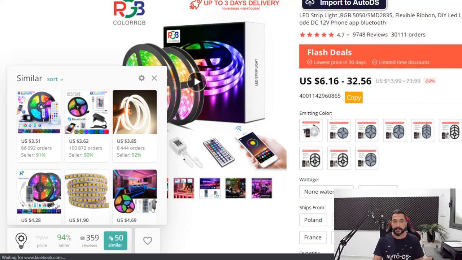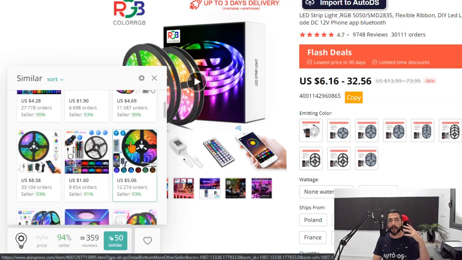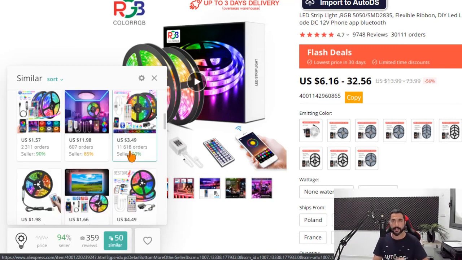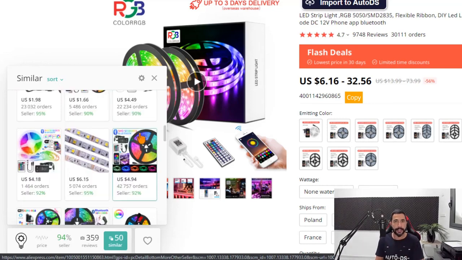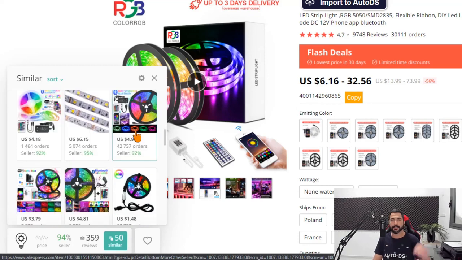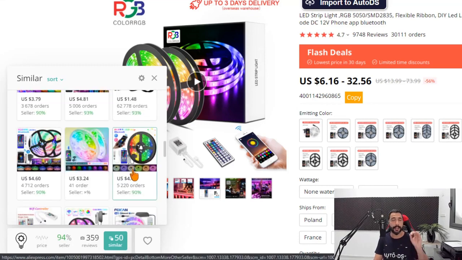Regarding the similar products, this is one of my favorite features here. What it's going to do is it's going to find a lot of products that are similar to this one that is selling. So every time you find a bestseller, if you did have luck or if you didn't have any luck selling that product, you can always sell similar products. And this is one of the best advices that I can give to anyone who is dropshipping today. Sell similar products to those ones that are selling.